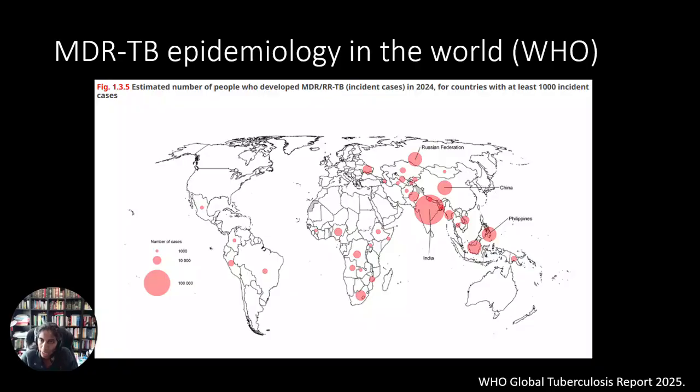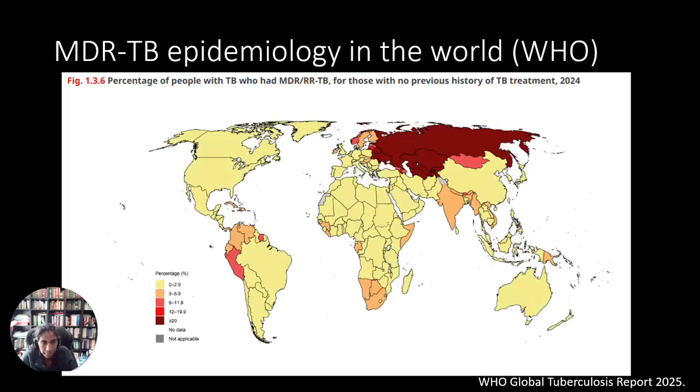So again, when we're looking at MDR-TB epidemiology in the world from the Global Tuberculosis Report from 2025 from the WHO, you can see again the 4 countries that contribute many of the world's MDR-TB cases: India, China, the Philippines, and Russia. And then when we're looking at the proportion of TB cases that are diagnosed as MDR-TB, the proportion is highest in Russia and former countries of the USSR.